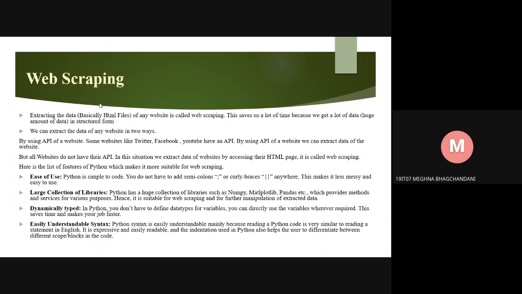Third point is dynamically typed. In Python, you don't have to define data types for variables. You can directly use the variables wherever required. This saves time and makes your job faster. Fourth one is easily understandable syntax. Python syntax is easily understandable mainly because reading Python code is very similar to reading a statement in English. It is expressive and easily readable. And the indentation used in Python also helps the user to differentiate between different scope blocks in the code.